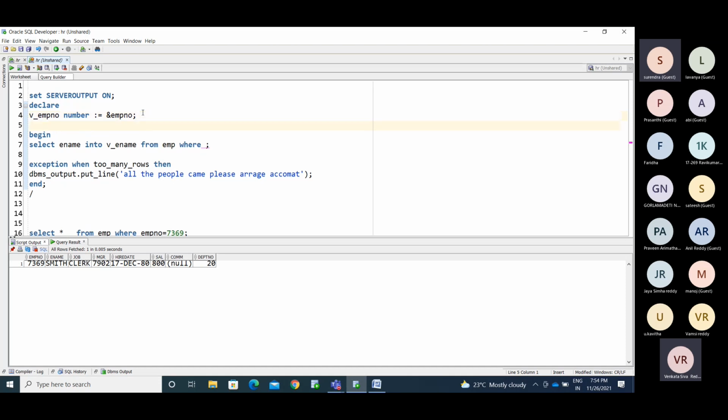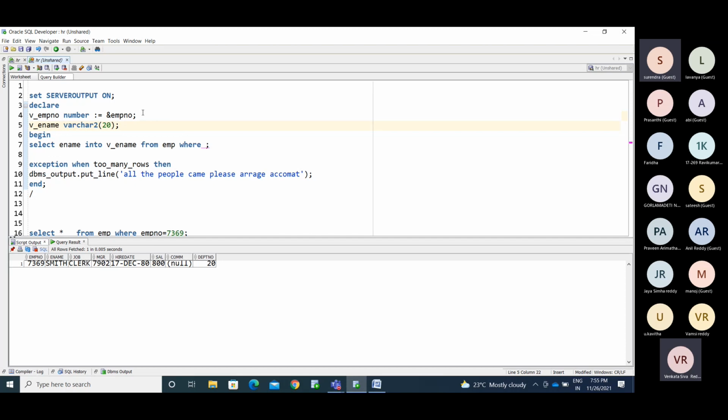To provide the input to the query, we need the variable v_emp_number. We are fetching the employee name, so we need another variable v_ename, VARCHAR2 of 20.